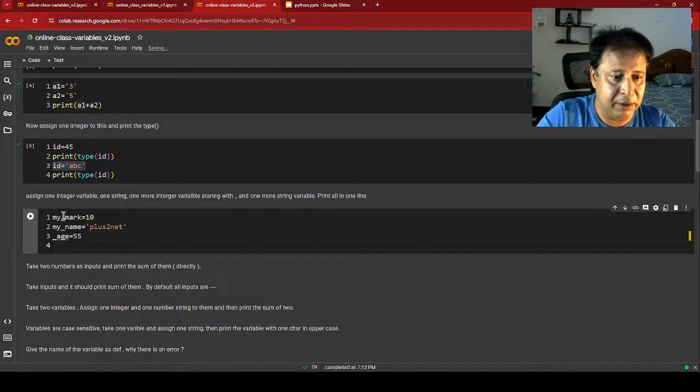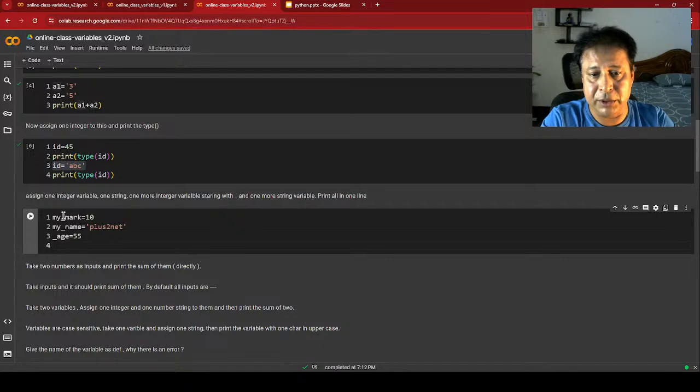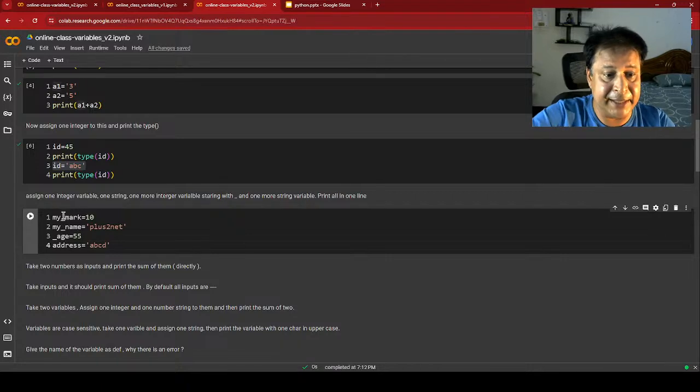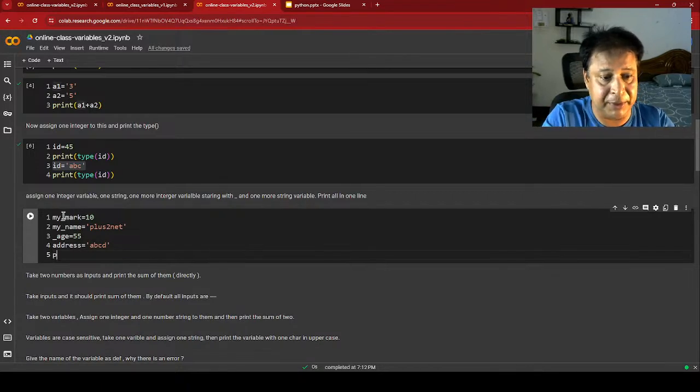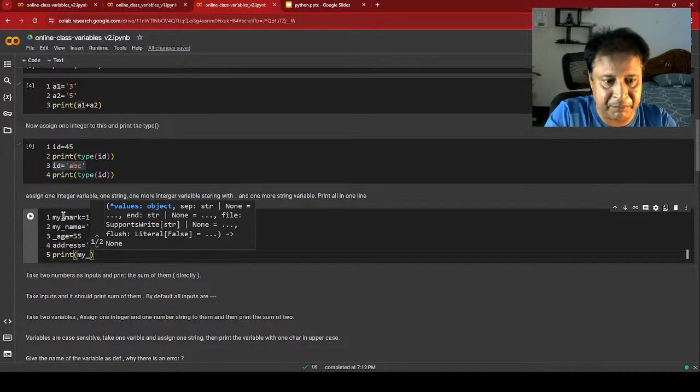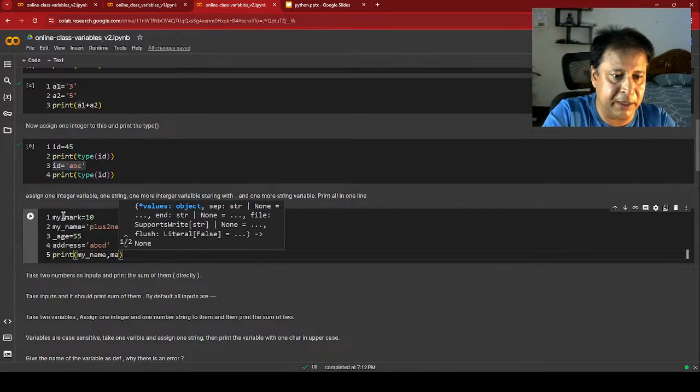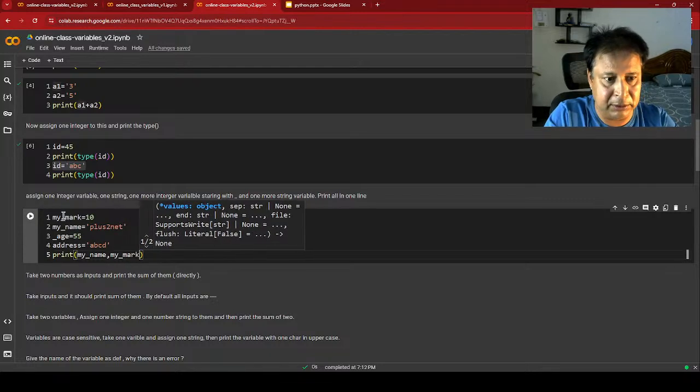Now one more string variable. Okay, let's go. My age, then my address. Let me give A, B, C, D. Fine. Now I will print them in one line. So let me just print. Let me first put my name, comma, my mark.